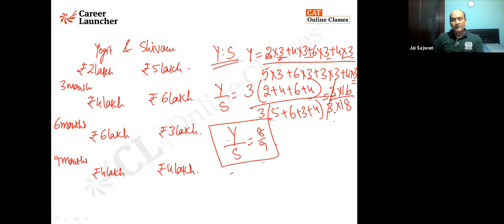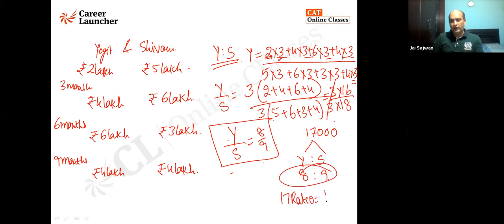For example, at the end of a year, if the profit earned by them is 17,000, there is only a profit of 17,000 at the end of the first year. So I'll say this profit needs to be divided between Yojit and Shivam in the ratio of 8:9. Fine. So I know 8 plus 9 is 17 ratio. The total is 17, which is equal to 17,000. So I can say one ratio is equal to 1,000. So that gives you 8,000. And here it is coming out to be 9,000. I hope it is clear.